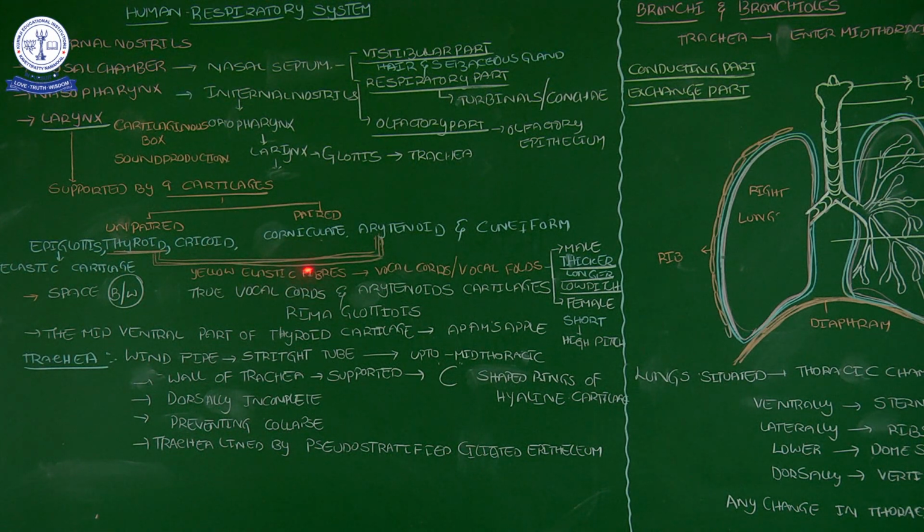Those yellow elastic fibers we call vocal cords. Air causes vibration of the vocal cords. When the vocal folds and vocal cords vibrate, only then does it produce sound. So that is how our voice box produces voice or sound. That sound is nothing but vibration of these yellow elastic fibers, which are present between the thyroid and arytenoid cartilages. These names are very important.